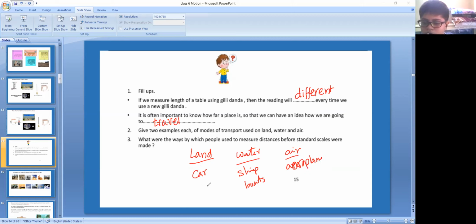What were the ways by which people used to measure distance before the standard scale was made? Very good, handspans, palm. Excellent. So I understood that completely. You got the idea. Very nice.